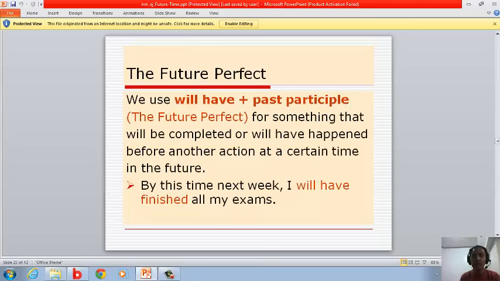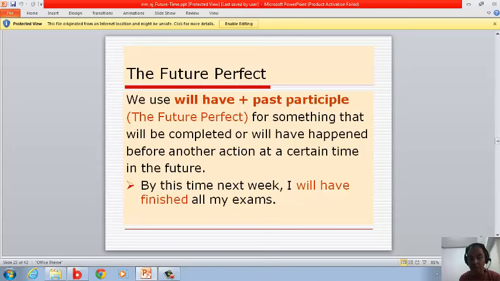The future perfect. We use will have plus past participle for something that will be completed or will have happened before another action at a certain time in the future. For example, by this time next week, I will have finished all my exams. Now, where's the example of will have plus past participle?